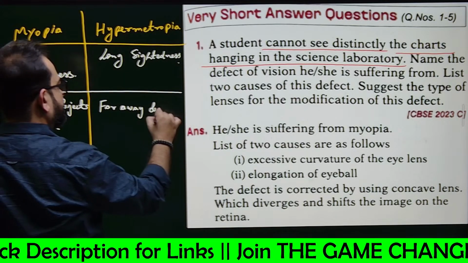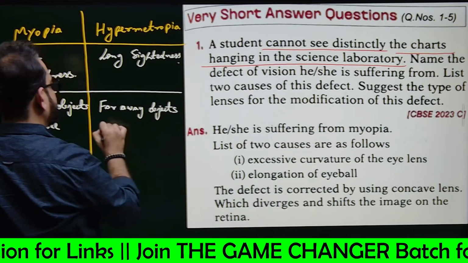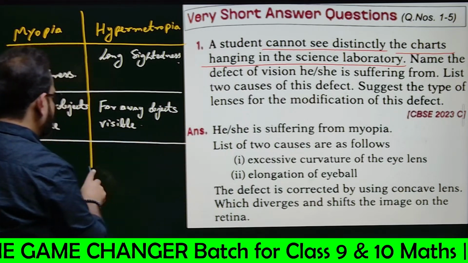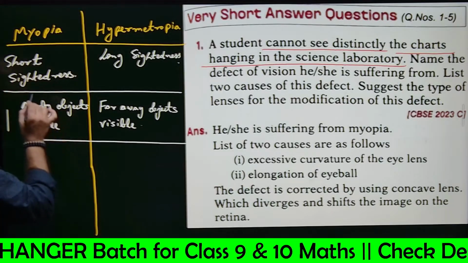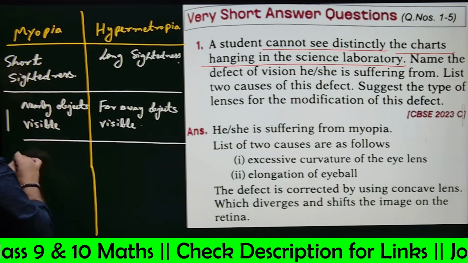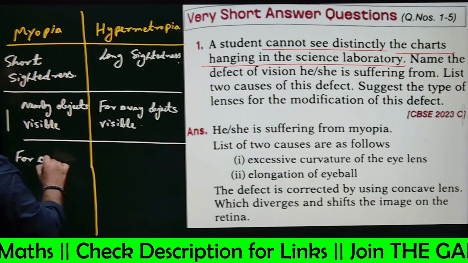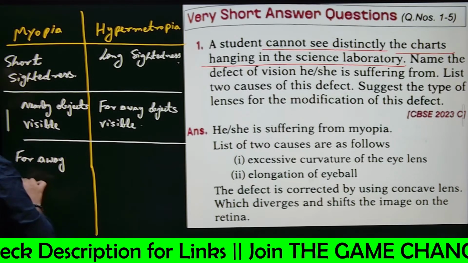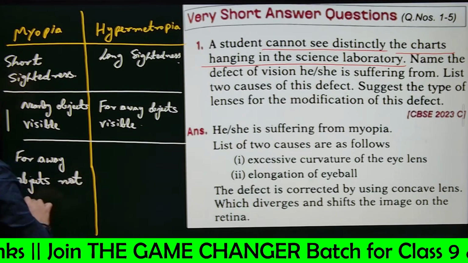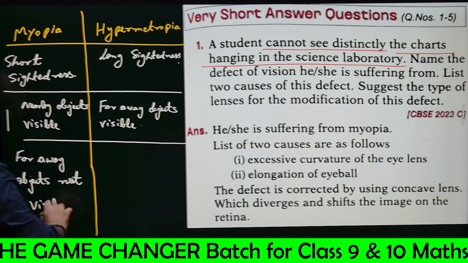Hypermetropia means far away objects are visible. Right. I'm writing in short forms. So what does that mean? Short-sightedness, nearby objects are visible. That means far away objects not visible.